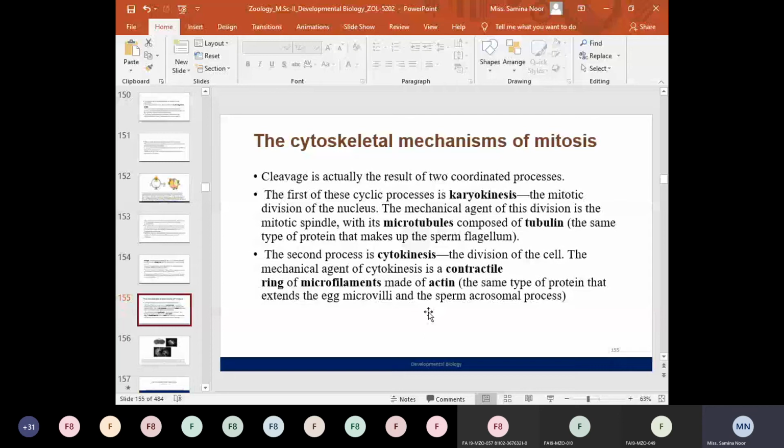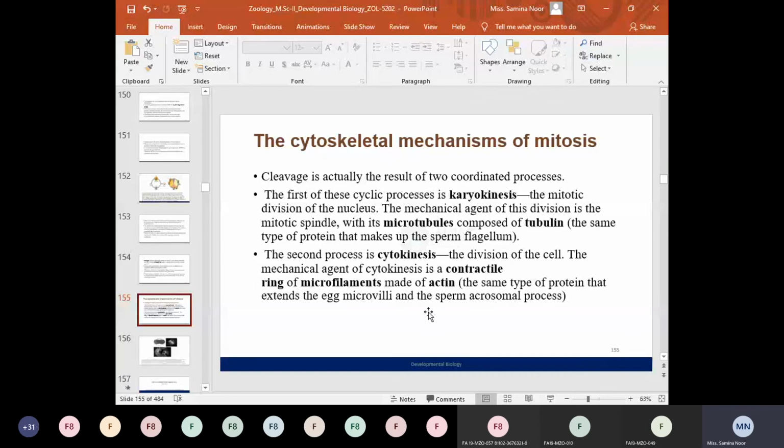The mitotic apparatus is responsible for the alignment of the chromosomes at the equatorial plate, and their separation during anaphase and telophase. So the key agents to carry on karyokinesis, or the division of the nucleus, are the microtubules. The second process is known as cytokinesis.